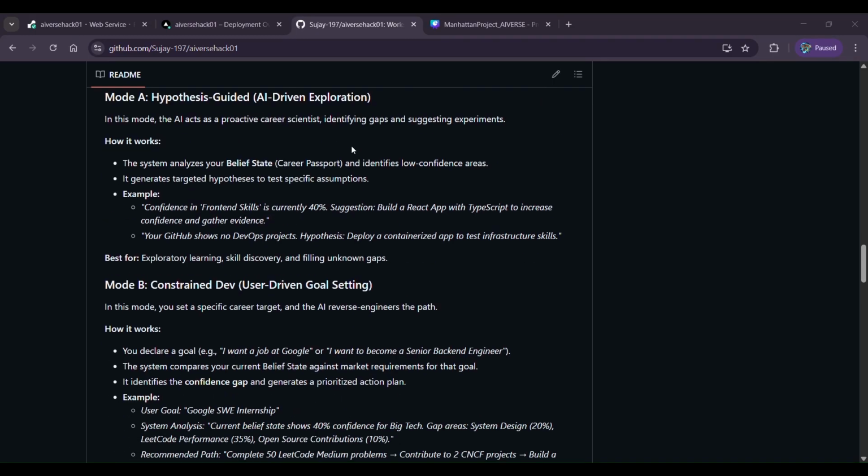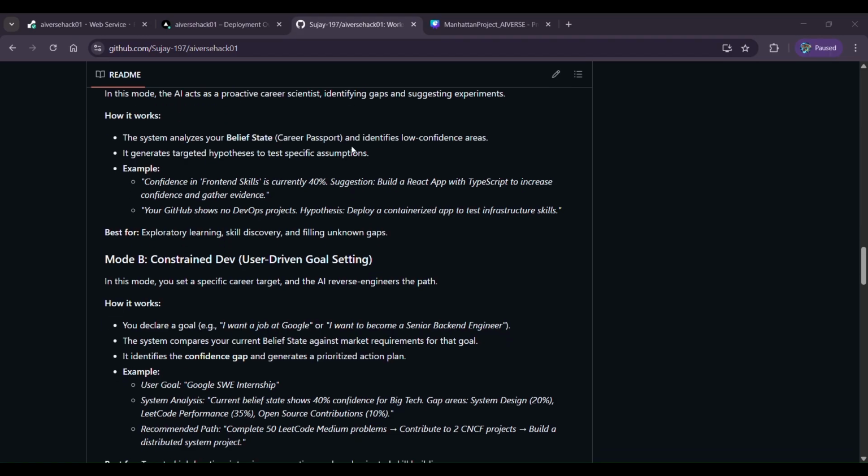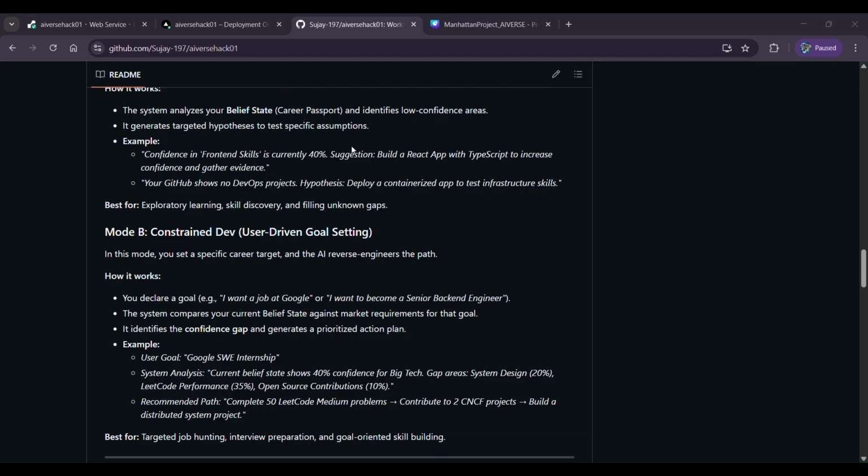To actually implement this, we provide two modes. One is hypothesis guided and another is constrained development. There will generally be two cases. Where the user knows where he needs to develop himself, he can go with mode B, constrained development, where he can declare a goal, such as I want an ML internship or a backend engineer role. Then our system will analyze his resume, see where he lags and where he succeeds, and then provide a comprehensive plan for him. Everything will be tested in our belief states and experiments throughout, constantly tested against different scenarios, and it will provide a final output.